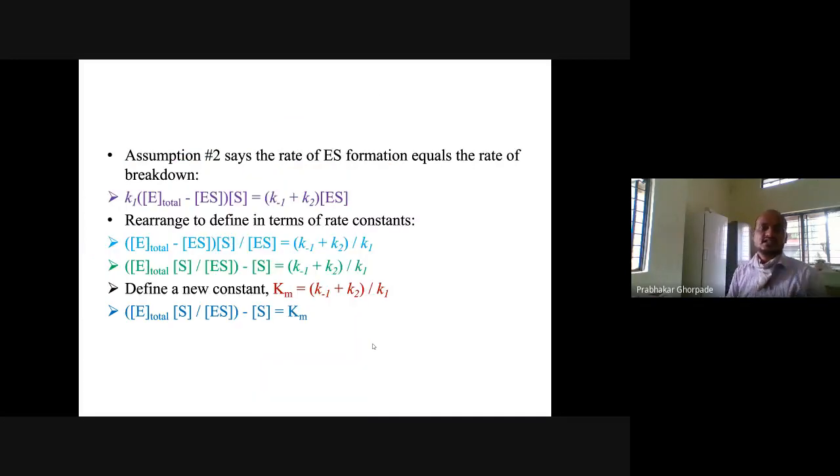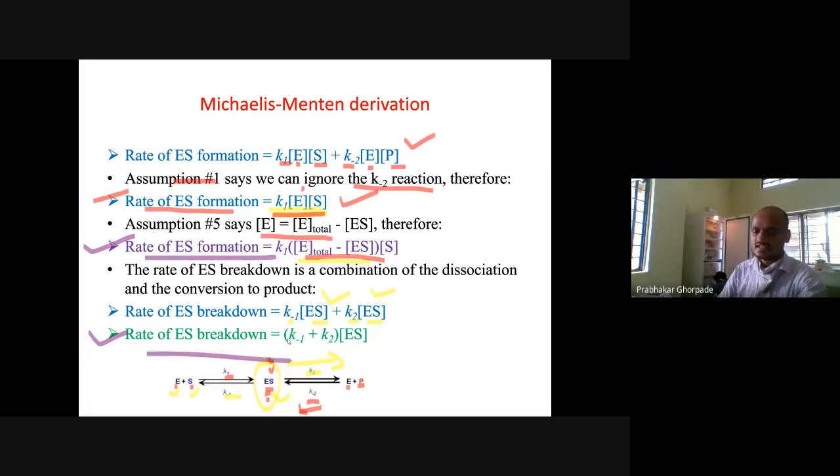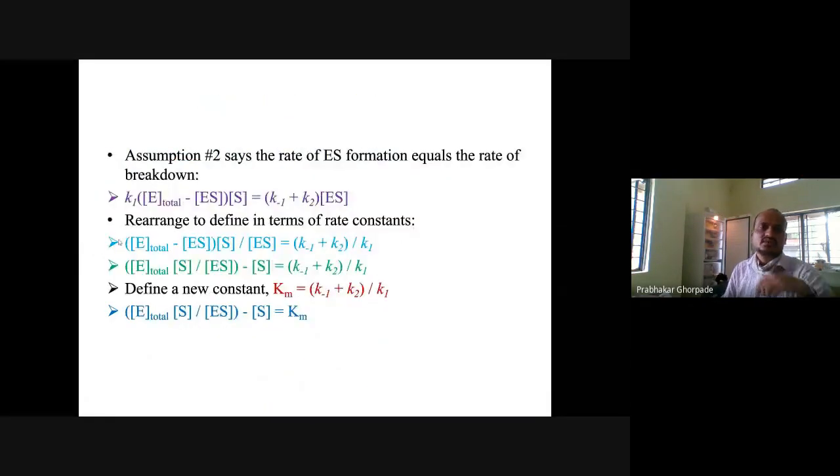And the next assumption is that the rate of formation equals the rate of breakdown. So we are taking these two equations, right? The rate of formation is equal to the rate of breakdown. So we are arranging this equation: K1 multiplied by the total enzyme concentration minus the enzyme substrate concentration, in brackets, multiplied by the substrate concentration, is equal to K minus 1 plus K2 multiplied by the enzyme substrate concentration.